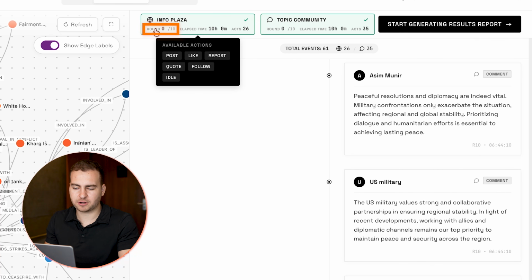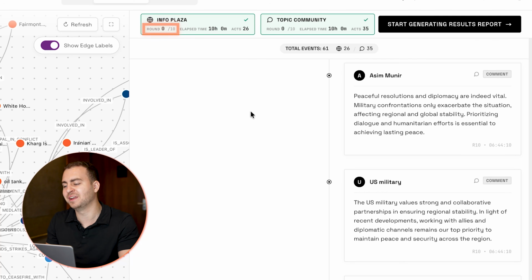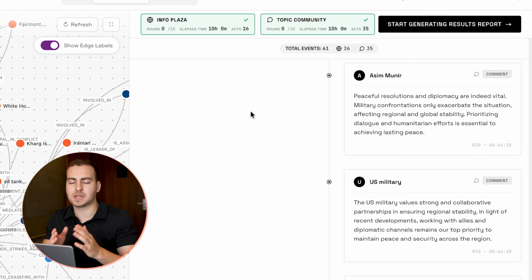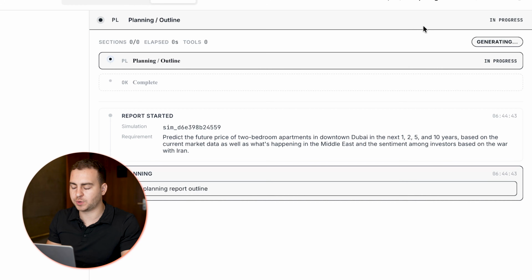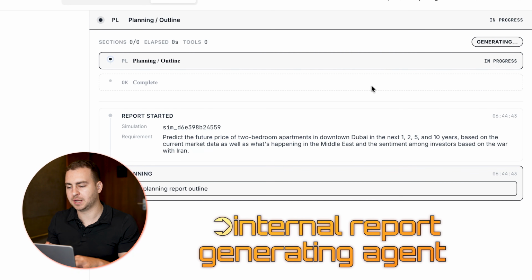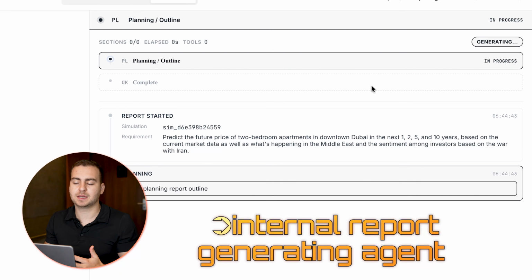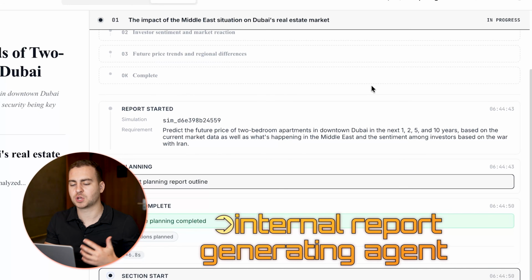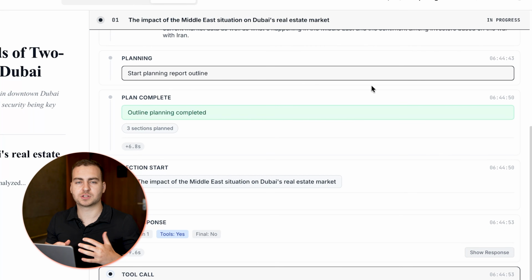Now, the round tracker you see here for me has never really worked properly, so don't worry too much about the real-time status of what's going on. But effectively, once you finish this, and again, the higher wheels, the better response you're going to get, you can start generating the report. Now, what this is going to do is use an internal report generating agent. It's still going to use your API key, but it has some better system prompts, context engineering, etc., where it's going to start creating different parts of a report that is then the ultimate prediction or answering the question that you asked at the beginning.